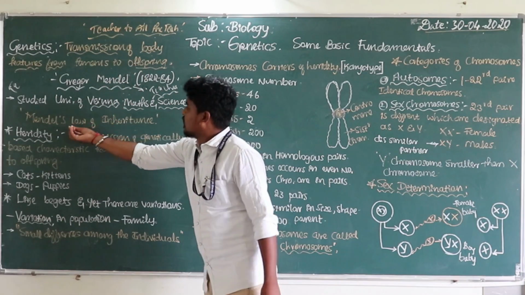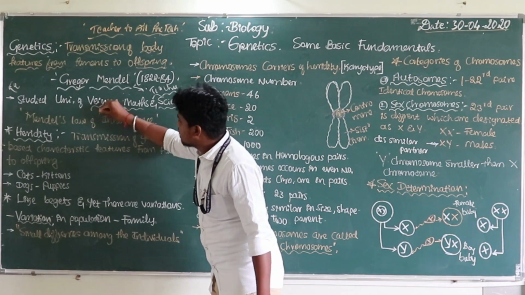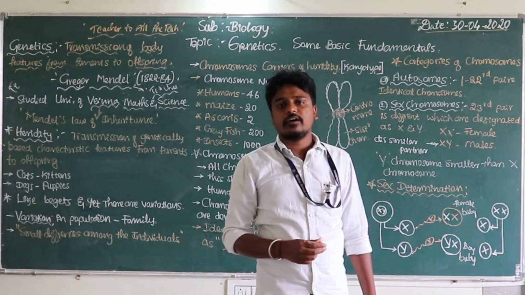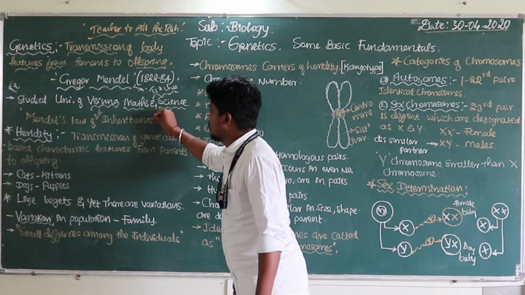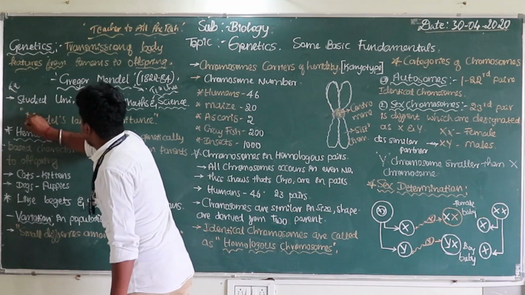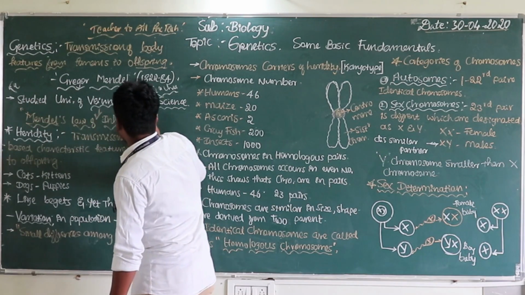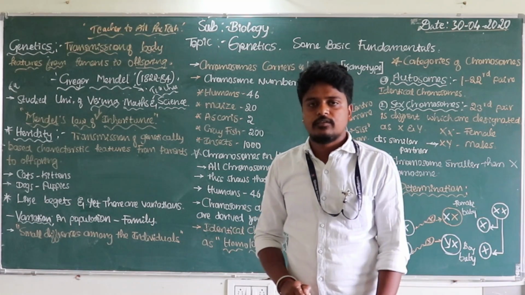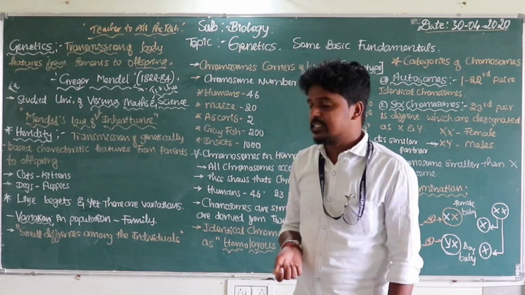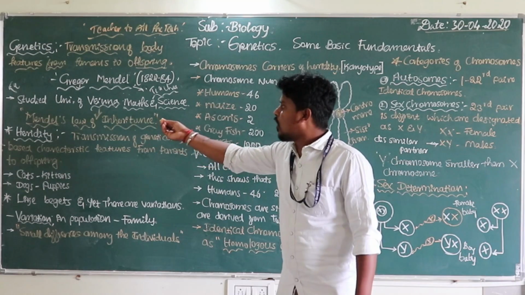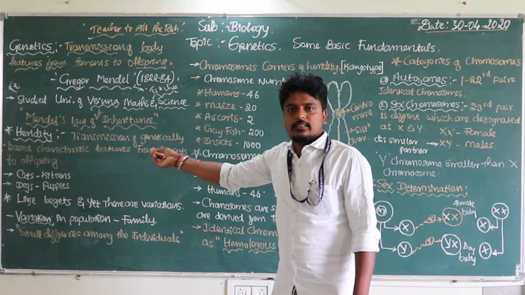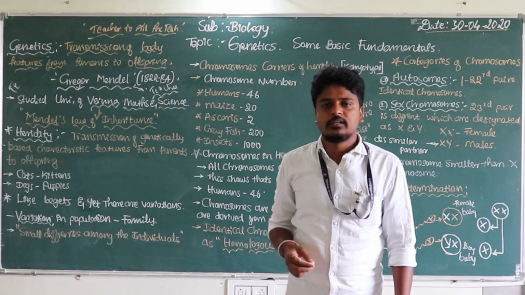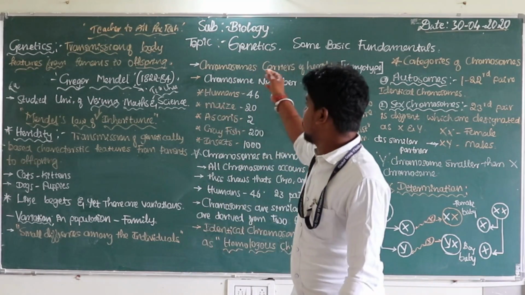Later, Gregor Mendel discovered his own law of inheritance. The name itself has been given: Mendel's law of inheritance, which deals with the complete genetics.